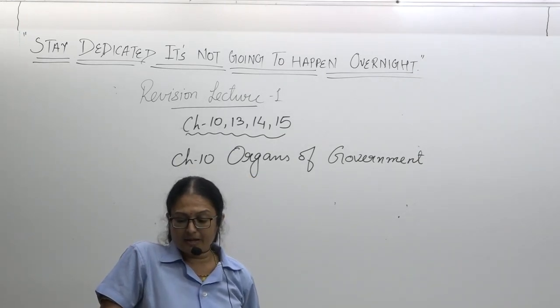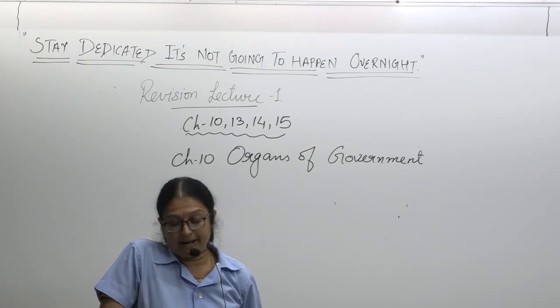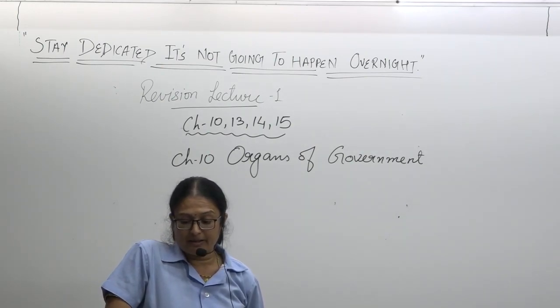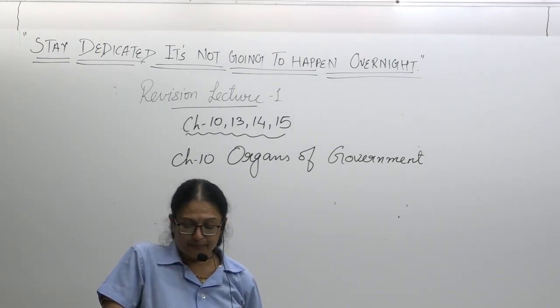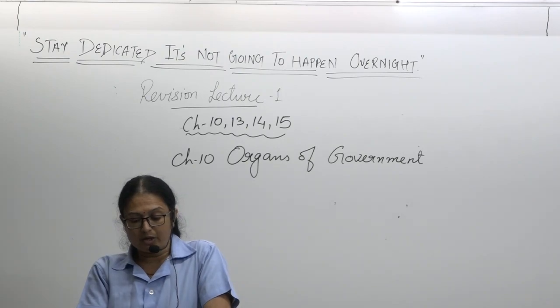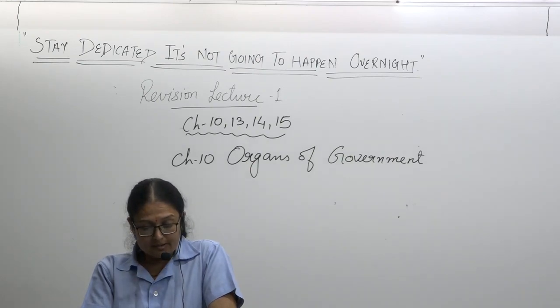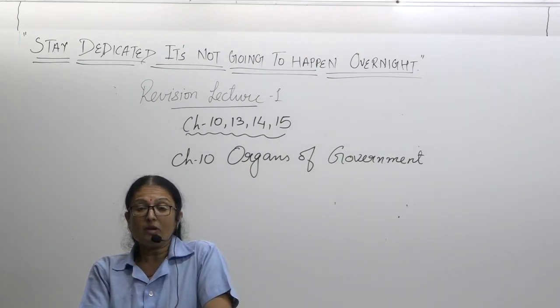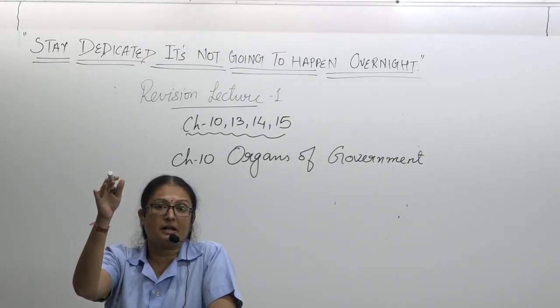So the legislature: India is a republic having a parliamentary democracy. This word you have to keep in mind. So the representation of the people at the center is seen in the Parliament, and in the state as well, where we have the state legislative assembly. The Parliament is an important and apex organization of the nation. The Indian Parliament consists of the president, vice president, Lok Sabha and Rajya Sabha. This term you have to keep in mind. If you remember, we recited it a number of times in the class.